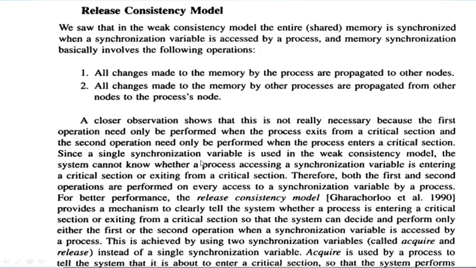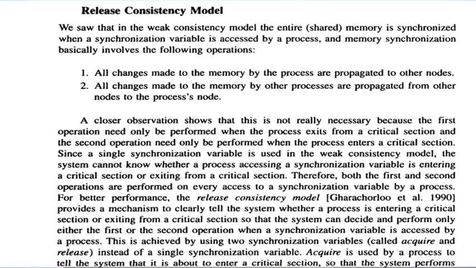So, if there is only one variable, there is a little confusion for the system whether the process wants to exit from or enter the critical section.